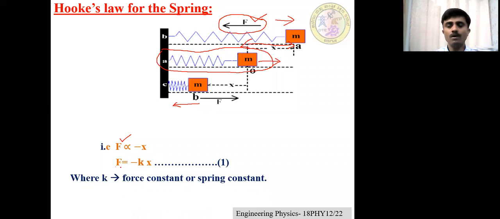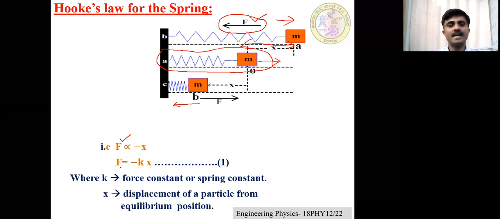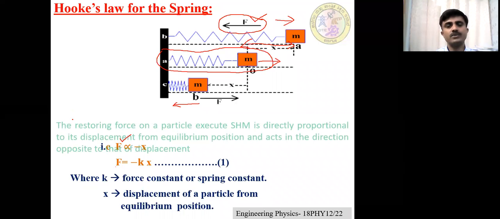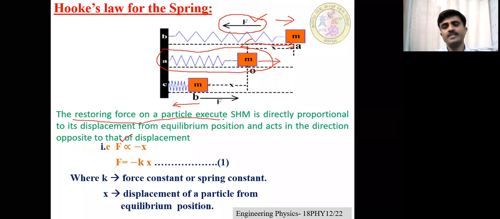Hooke's law is stated as: the restoring force on a particle executing oscillatory motion is directly proportional to the displacement of the particle from its equilibrium position, and acts in the direction opposite to the displacement of the particle. This is the statement of Hooke's law for the spring.